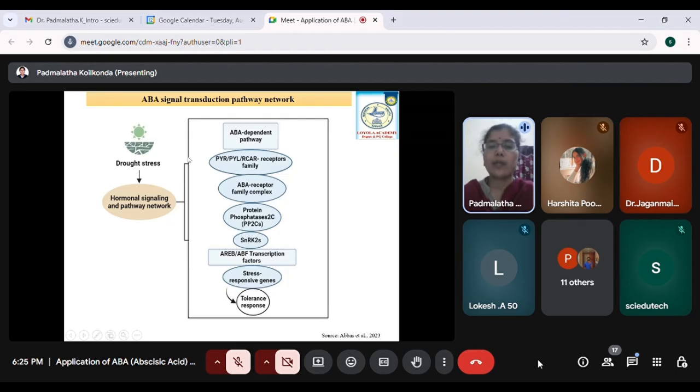So in this pathway, whenever there is a high endogenous level of ABA recognized or signaled by the cell, the ABA will go and bind to the receptors. These are very specific receptors, which are called PYR/PYL/RCAR receptors, which are pyrabactin resistance receptors. This receptor will form a complex with the PP2Cs. This is nothing but protein phosphatases. So this entire complex will activate the SnRK2s. SnRK2 is nothing but sucrose non-fermenting related kinases.